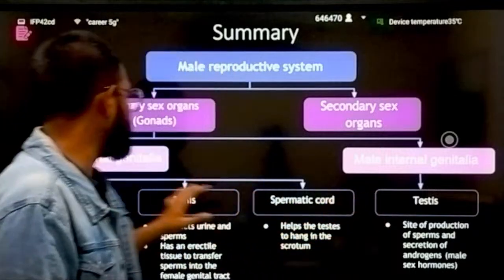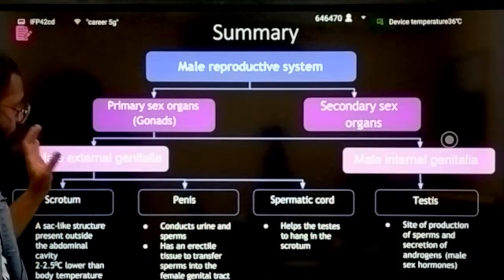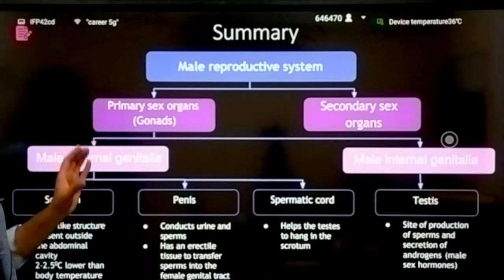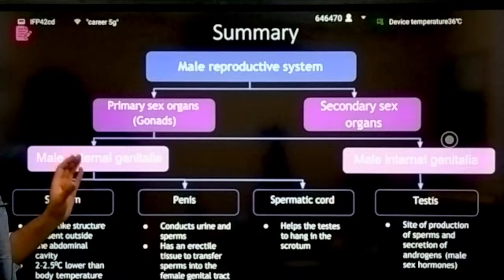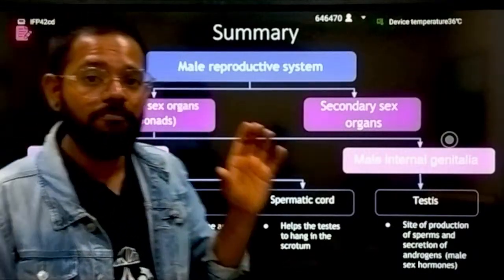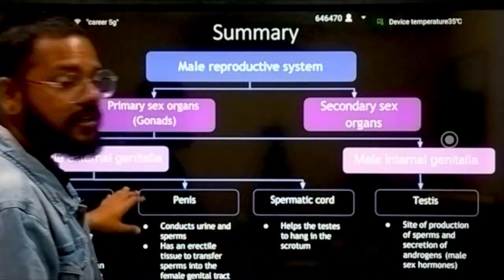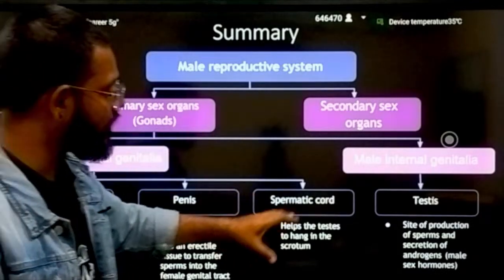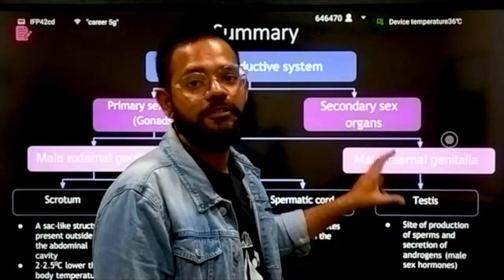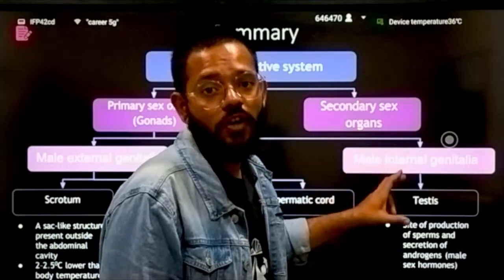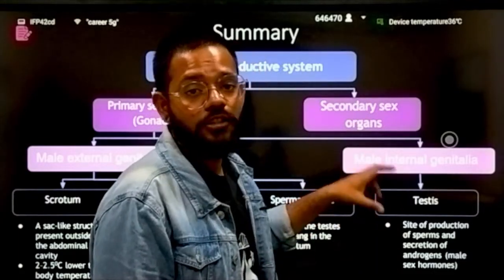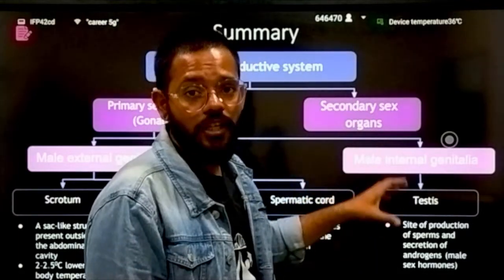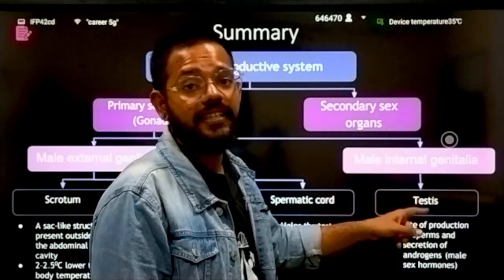These others are additional parts, not the place where spermatogenesis, sperm formation takes place. The main organ which is responsible for the production of sperm, the process of spermatogenesis, and the production of androgen, testosterone, is testes.